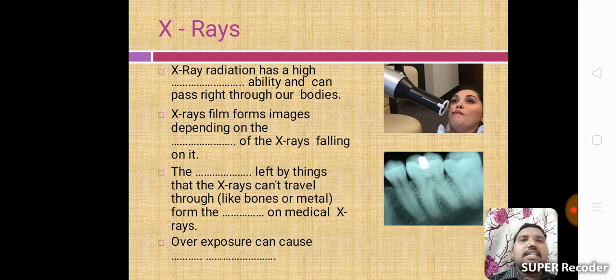X-ray radiation has high penetrating ability and can pass right through our bodies. X-ray film forms images depending on the X-rays falling on it. Shadows are left by things that the X-rays cannot travel through, like bones or metal, on medical X-rays. Overexposure can cause harm. These are also X-ray uses.